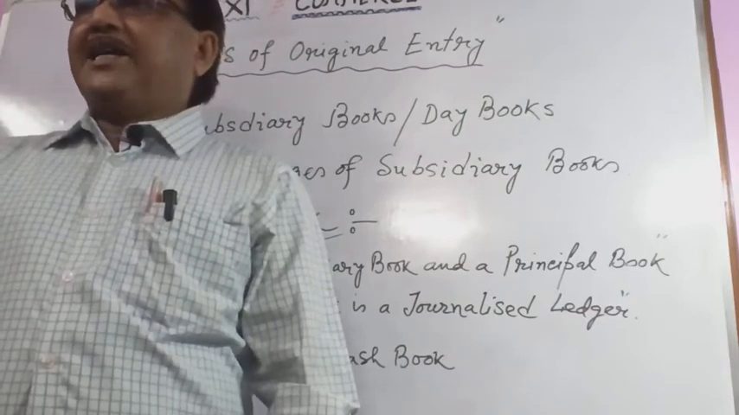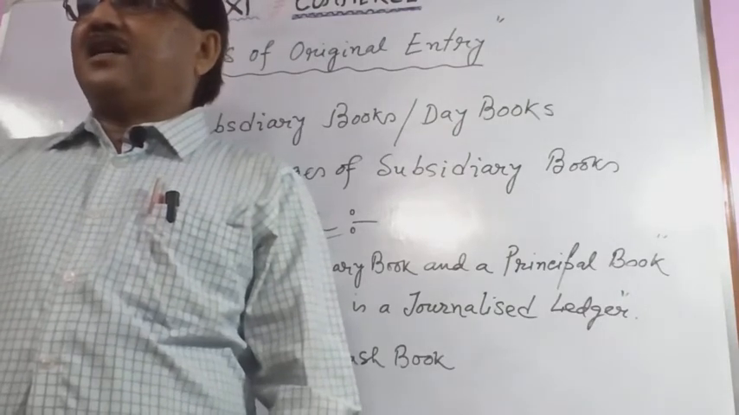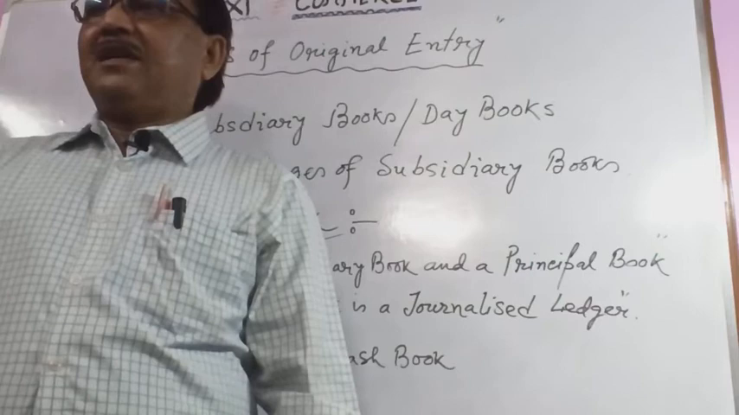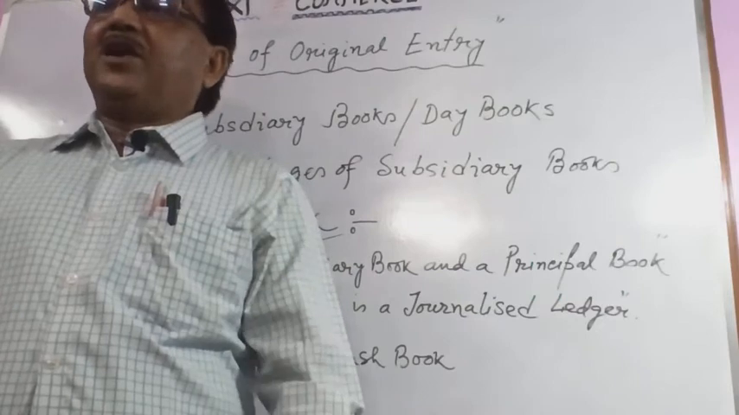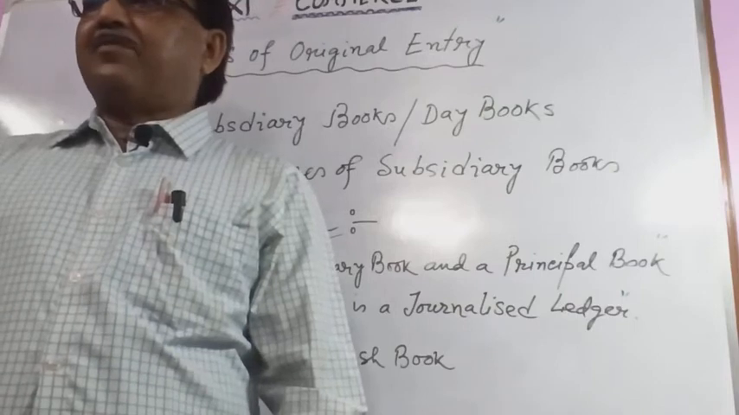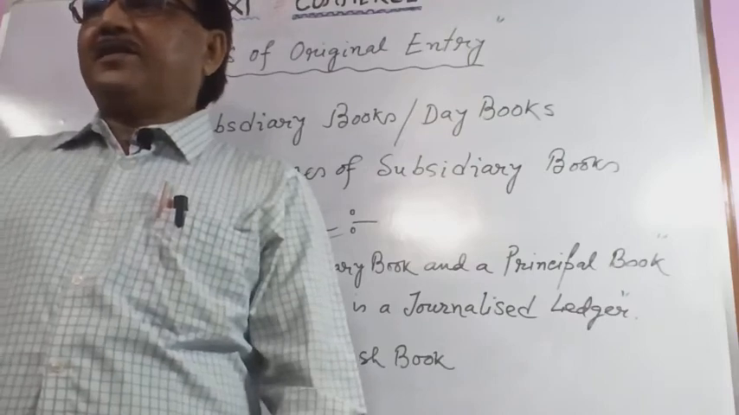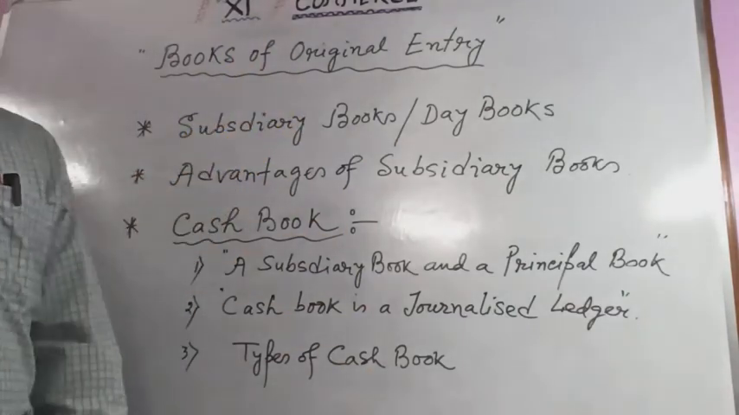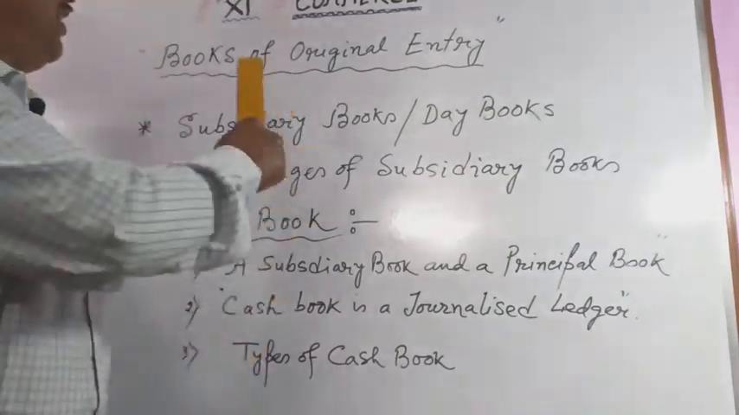But when the size of the business grows day to day, as a result the number of transactions becomes very large, and it is not possible to record all the transactions in one journal only. As such, the journal is subdivided into a number of special journals. These are known as subsidiary books or day books, or books of original entry.